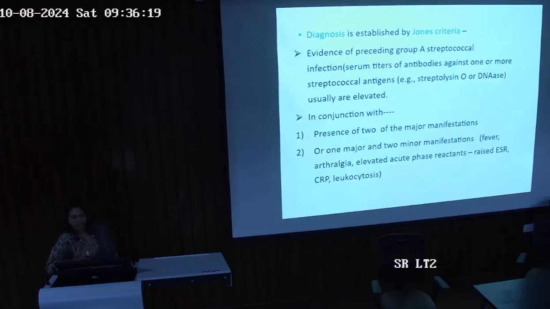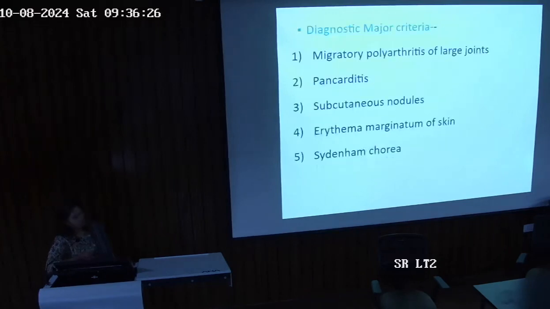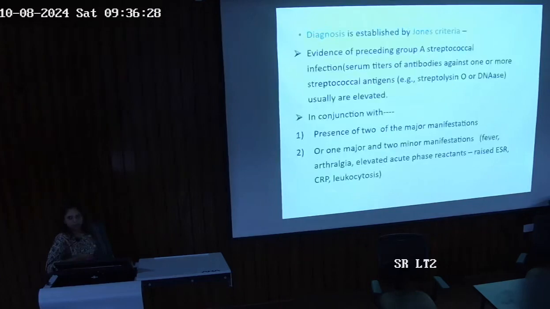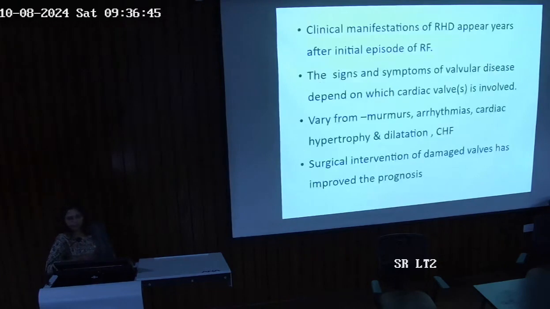Fever, arthralgia, elevated acute phase reactants like raised ESR, CRP and leukocytosis. So this is your major criteria and these are your minor criteria. So you will diagnose rheumatic heart disease when there is presence of two major or one major and two minor. Okay, this is the Jones criteria.